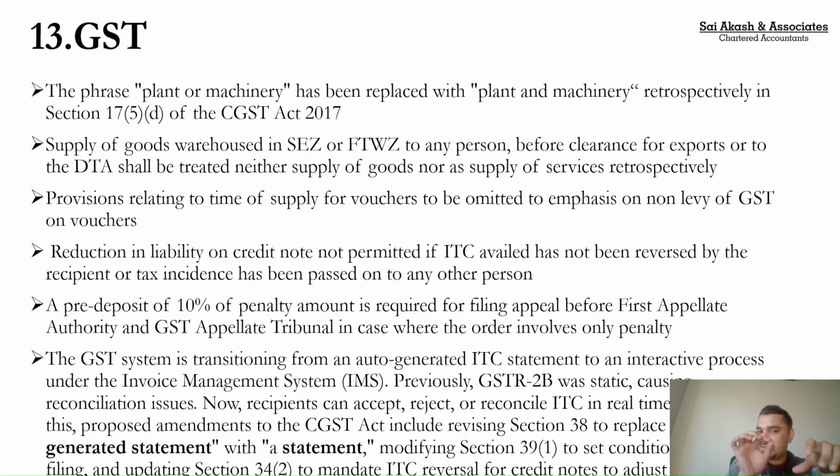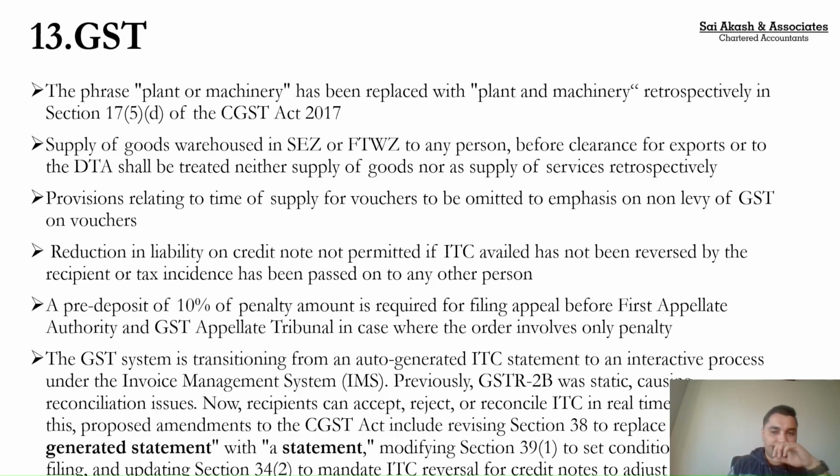Again, a clarification is given in this regard: whatever taxes you have already paid, you will not get a refund. Even though this is a retrospective amendment, you cannot go and ask for a refund. So whatever movement of goods between the warehouses before export will be treated neither as supply of goods nor supply of services, but if you already paid tax on such a supply, you will not get a refund.